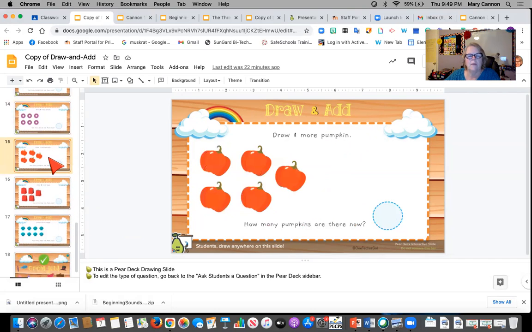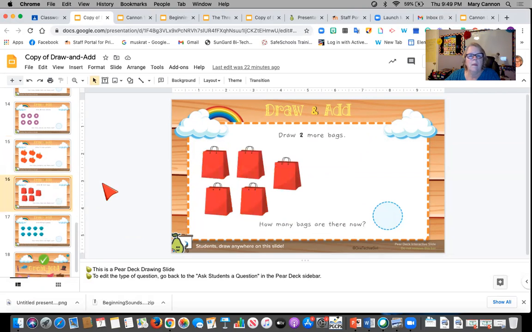You also have, these are pumpkins. Draw 1 more pumpkin. And then how many pumpkins are there now? You would put the total in here. The next slide says draw 2 more bags. You draw 2 more bags. How many are there now? And you would write that total there.